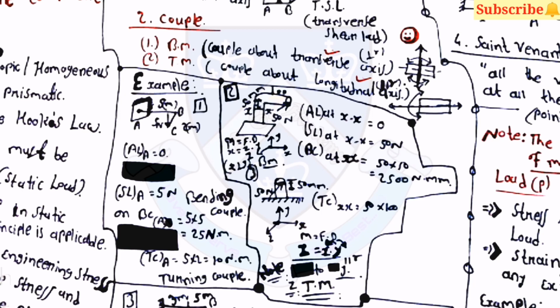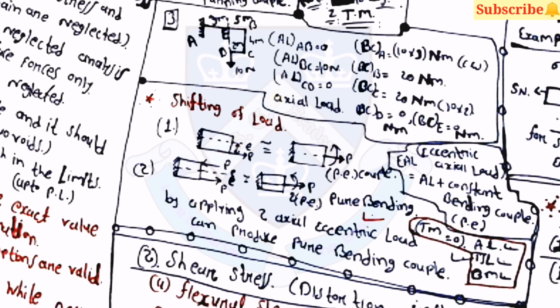Then come couples. Here two types of couples are there. First is the bending moment couple, which is about the transverse direction, and the turning moment couple, which is about the longitudinal axis. Then there are some examples. First one is for finding the turning couple at A, second one is for finding the turning couple at section X, and third one is for finding the bending couples.